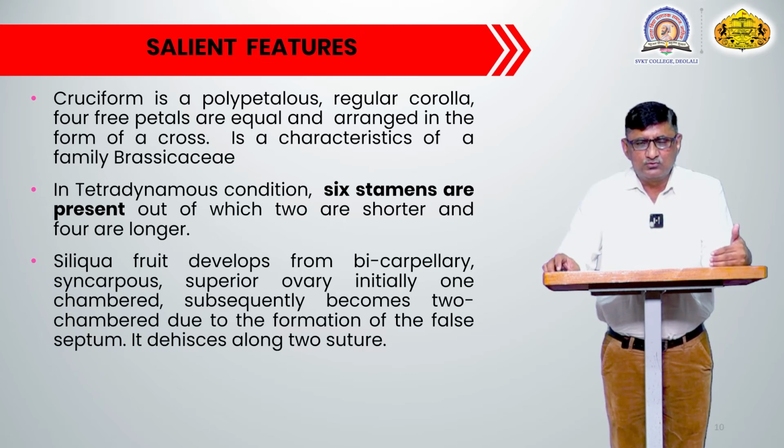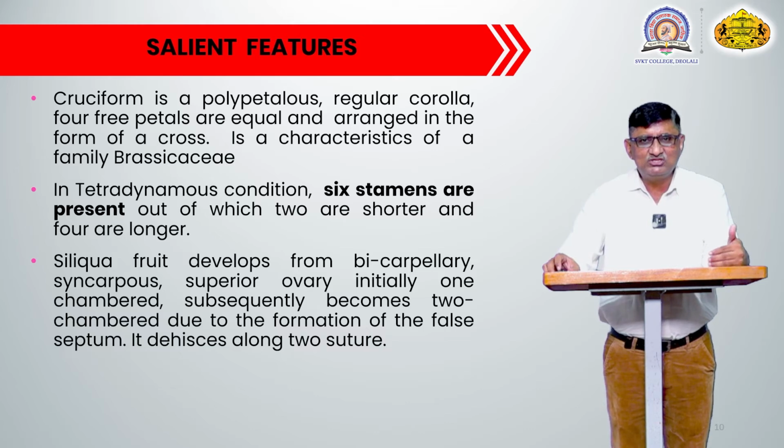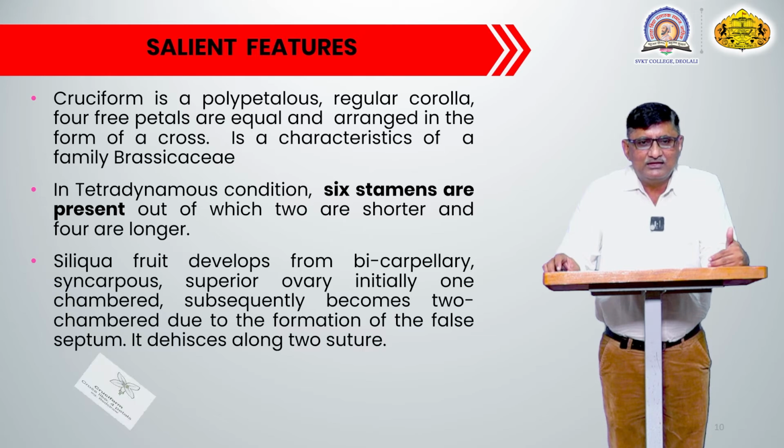This fruit has 2 sutures, the ventral suture and the dorsal suture, and at the time of dehiscence both sutures break away from the placenta at the same time. That is why the fruit dehisces along both sutures, and this kind of fruit is identified as siliqua or silicula. This is also a very typical salient feature of this family. These are the three key characters which help to identify this family.